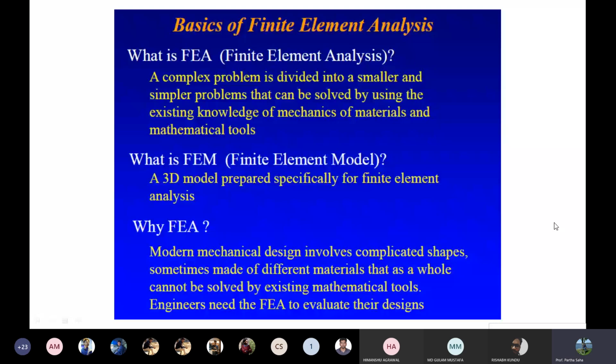And it can be solved by existing mathematical tools, and also there are a lot of software packages which are actually coming into play. They can do many different things. Like I'll give you an example. I'm going to confine my talk only to ANSYS, because ANSYS is not itself the finite element software. There are other software which can do different things. Like in my PhD, I used a software which is known as Procast. You might not have heard the term Procast.